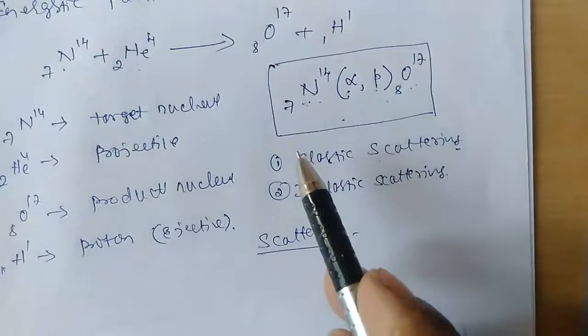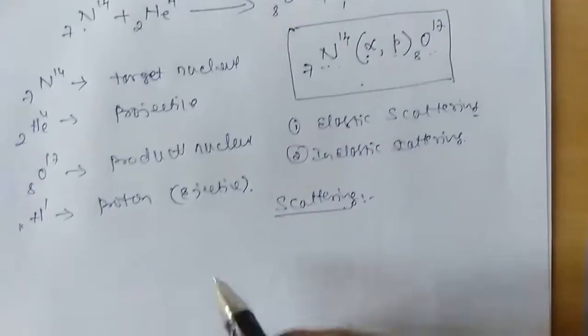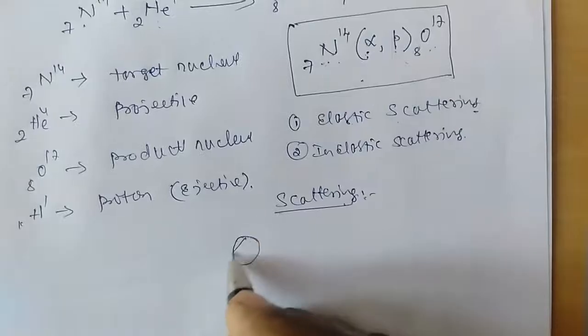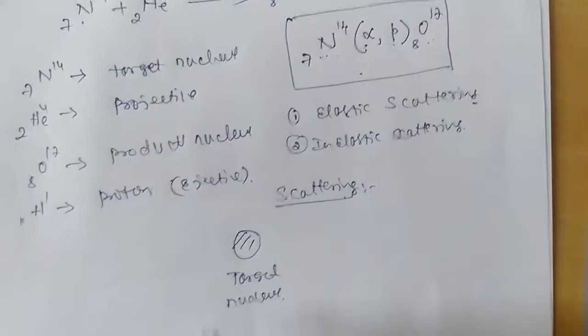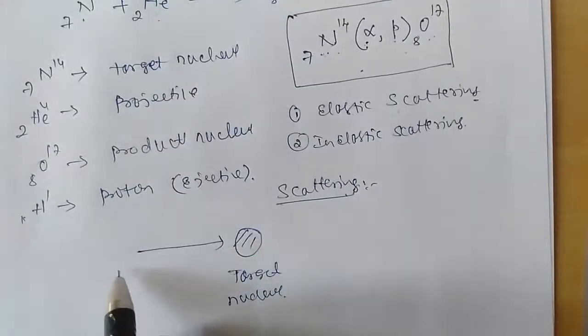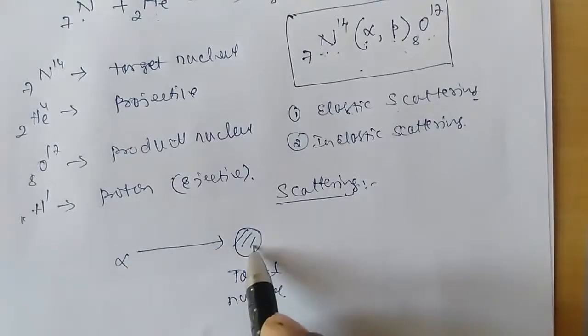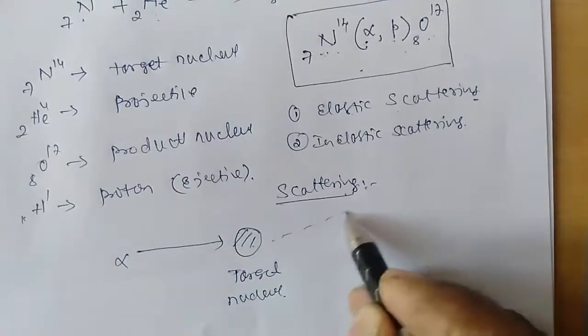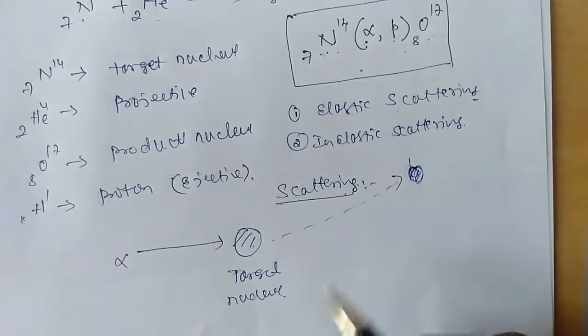Remember students, why we are talking about the change in direction: initially, let us consider this is your target nucleus. If a high energy particle, let it be an alpha particle, is made to bombard the target nucleus, this nucleus will change its direction of motion, or there will be a recoil in some other direction.